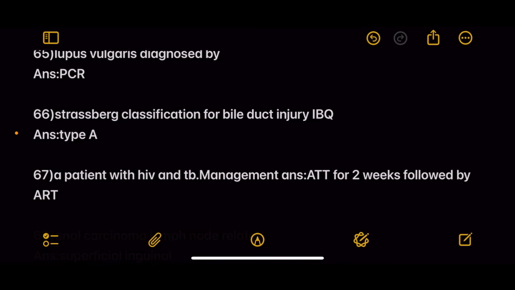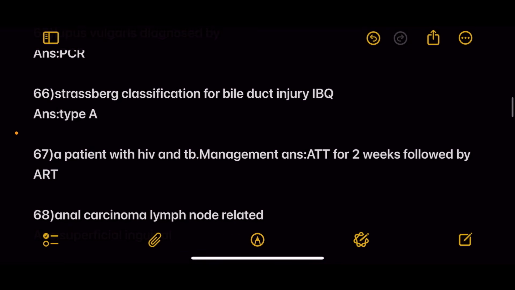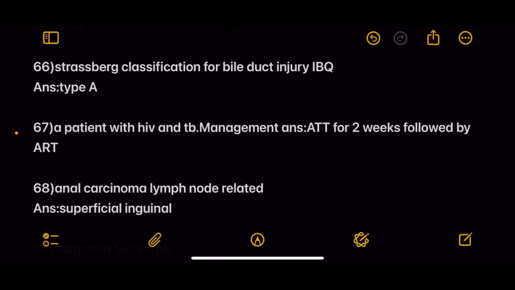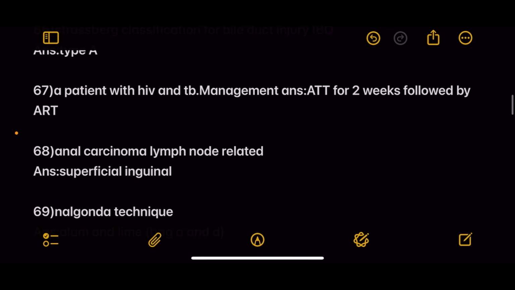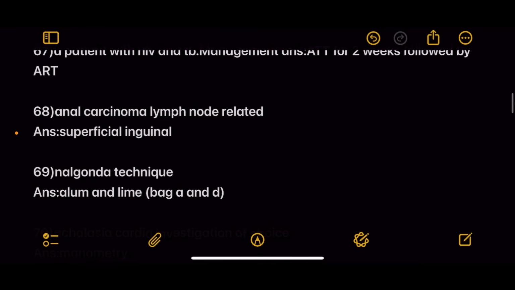Next, Strasberg classification for bile duct injury. It's an image-based question. Answer is type A. Next, a patient with HIV and TB. Management is anti-tubercular therapy for 2 weeks followed by ART. Next question, anal carcinoma lymph node related is superficial inguinal.